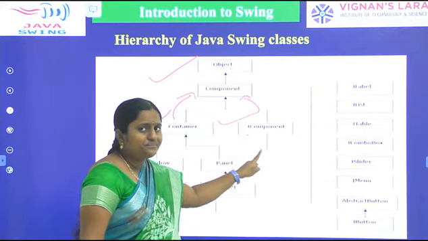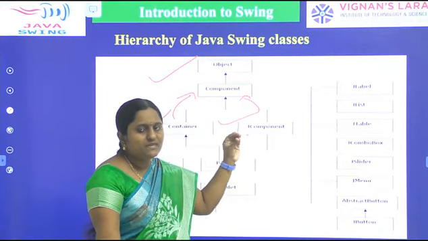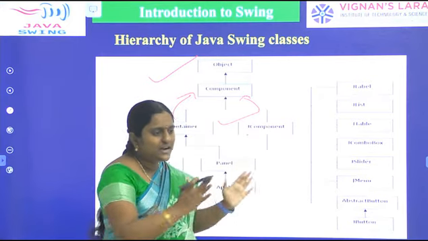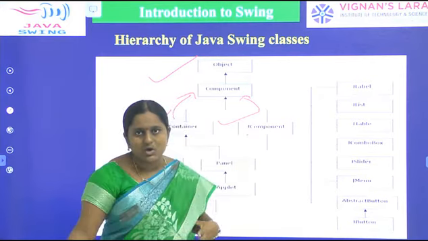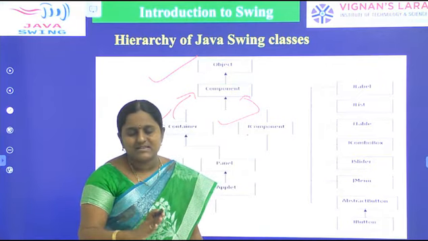What is the difference between AWT and Swing? We just use a letter called J. This is how we differentiate AWT components from Swing components. AWT means just Component, Label, TextField, TextArea and so on.